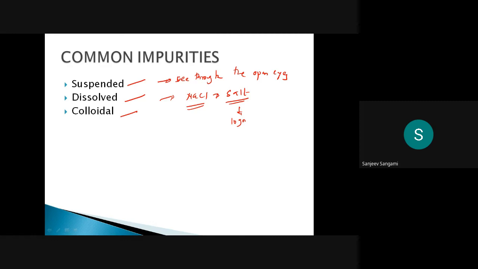Next, this is about the dissolved solids. Normally we can call these solids: suspended, dissolved, as well as colloidal. These all come under the solids. We'll see the solids whenever we are talking about water quality parameters. We'll discuss that. Next, come to the colloidal solids. The colloidal solids are charged particles. They are nothing but charged particles.